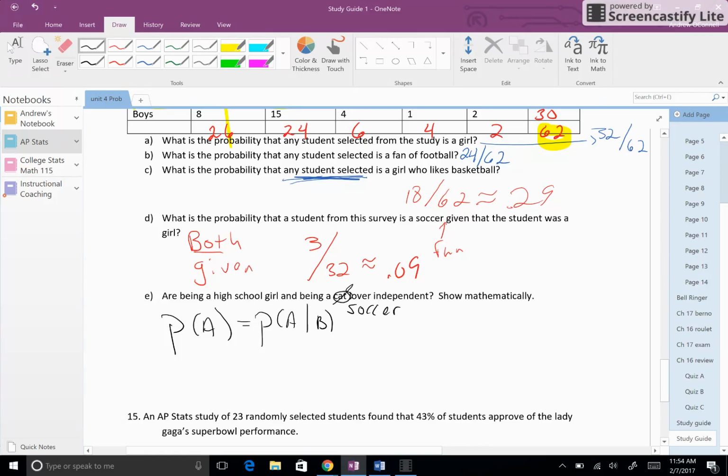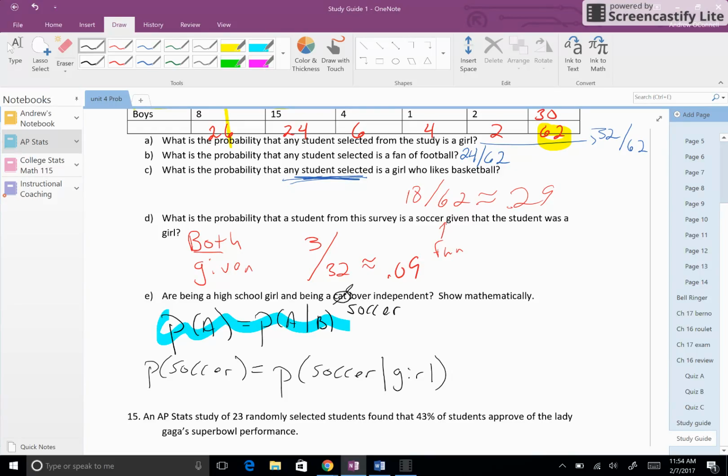Anyways, this is your formula that you're going to use for independence. So if I said the probability of being a soccer fan was equal to the probability of being a soccer fan given that they're a girl. Again, cat is not supposed to be in this problem. All right, here's a hint. Tomorrow's test, cat is part of the problem. If you don't understand this formula, no, you won't.